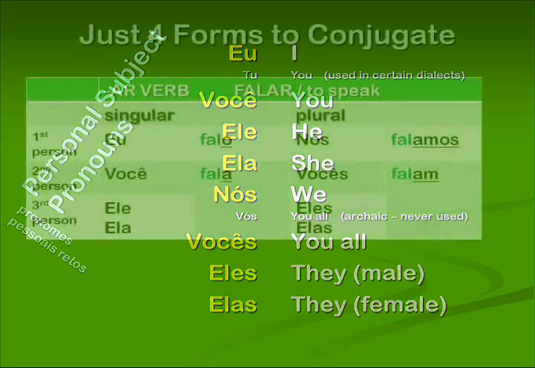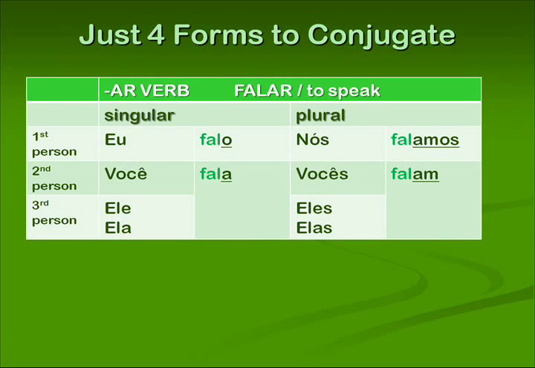Right. Moving on to the next slide, we can see something important, which is the fact that these pronouns only require us to use 4 different verb forms. Okay? Another thing to keep in mind is that when you say eu falo and nós falamos, to a certain extent you're being redundant because the ending on falo and the ending on falamos and the corresponding endings for ER and IR verbs can only mean the first person singular or the first person plural. So it's typical for native speakers to suppress the pronoun eu or nós.